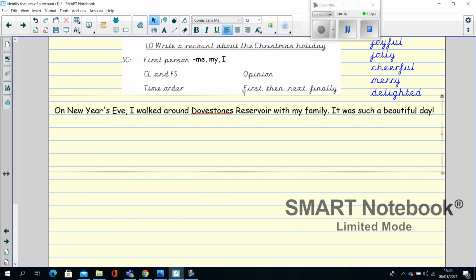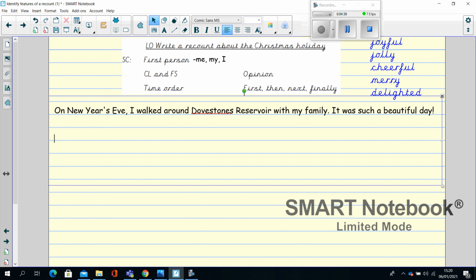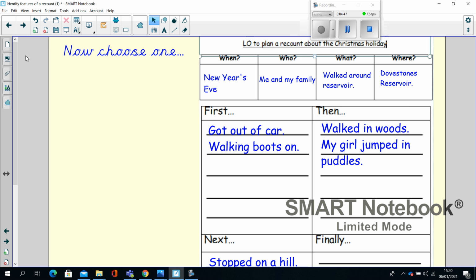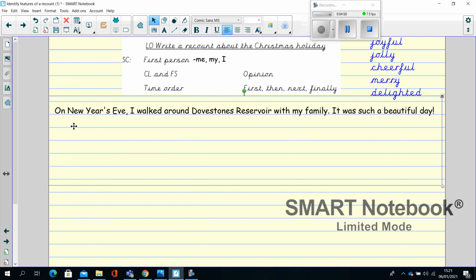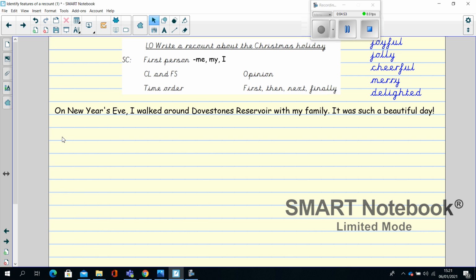So another success criteria that we need to include is time order. So I need to start with the first thing that I did, using this word here, first. So first, I got out of the car and put my walking boots on. Now, in your class learning, we've been learning about expanded noun phrases. We wouldn't just write walking boots. We've expanded the noun a little bit by telling someone that they are walking boots, but maybe you could include the colour. So if the first sentence has a noun in, a noun is a person, place or object, can you use an adjective, a describing word, to describe the object?